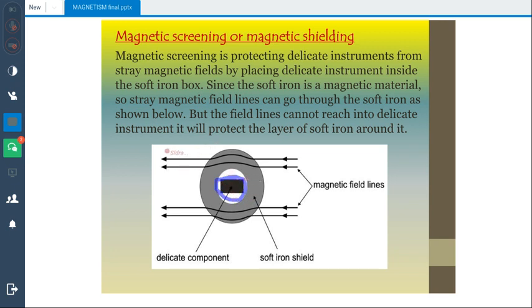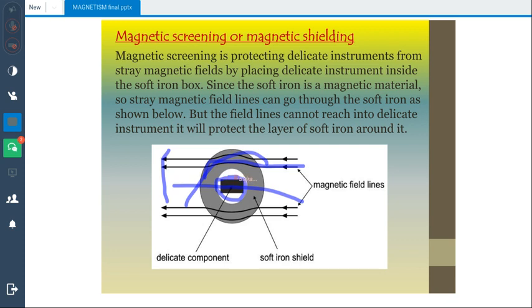Whenever a magnetic field is present around, those field lines will pass through the iron. They will not touch the instrument. They will only pass through the soft iron shield, and they will not allow the magnetic field lines to damage your equipment.